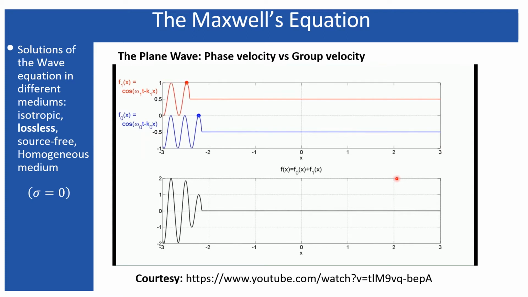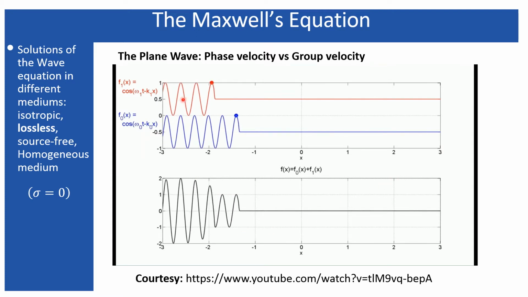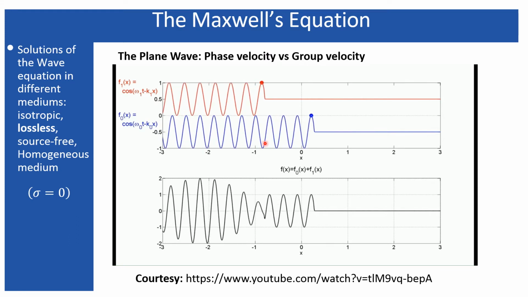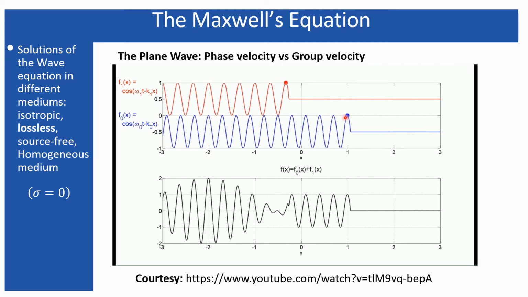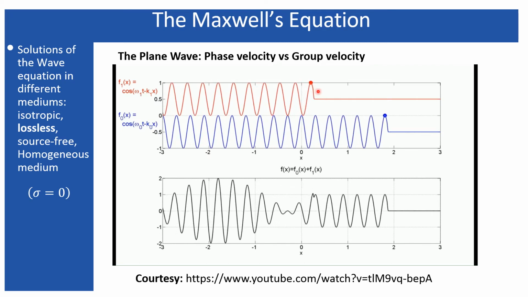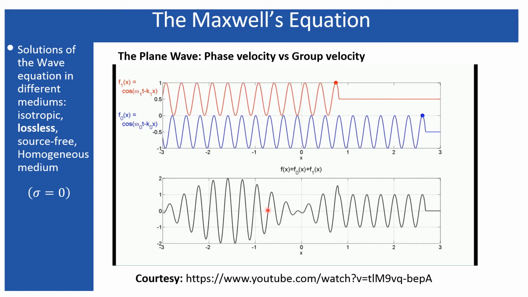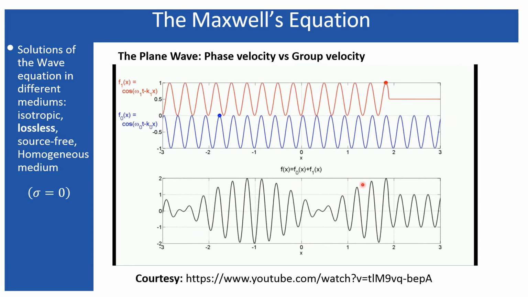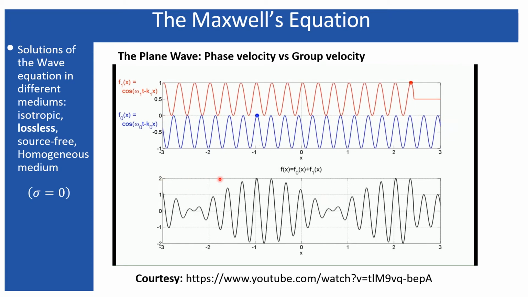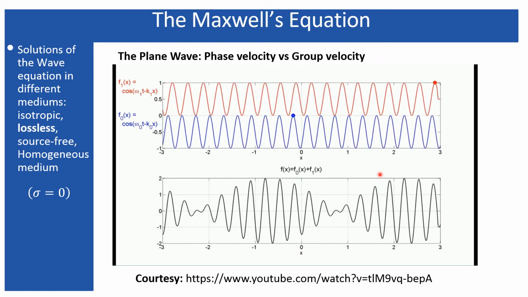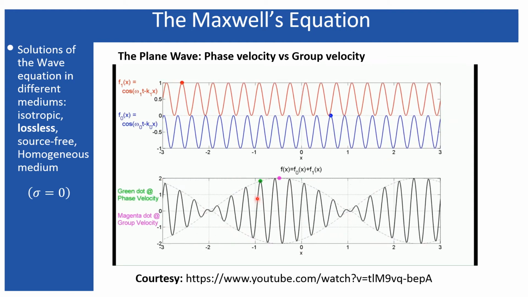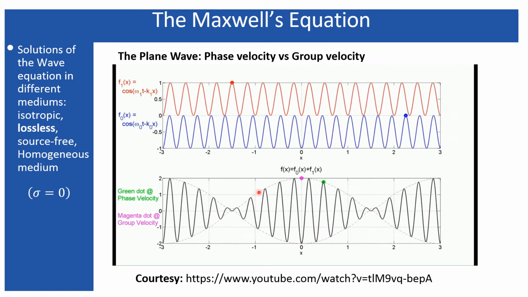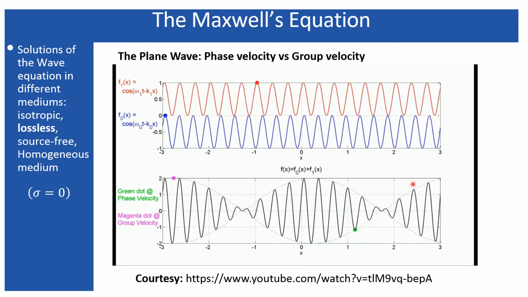Look, this red wave is propagating at a different speed than this blue wave. This blue dot represents one phase, and this red dot represents another phase on its wave. But the summation of both of them represents an envelope, and this is the propagation of the envelope. Look how this envelope is propagating. This green dot represents the phase velocity within the phase, and this magenta dot represents the speed of the envelope.